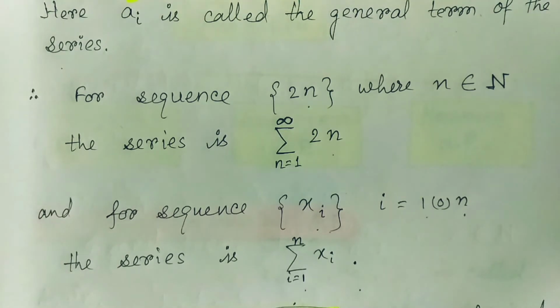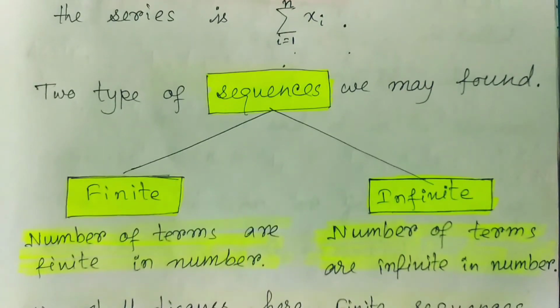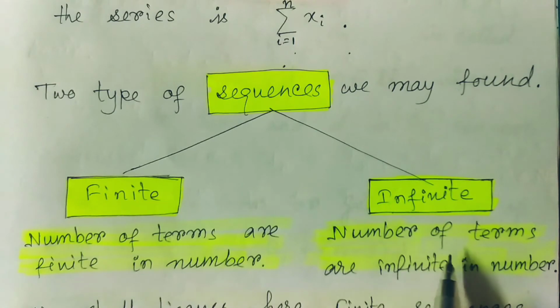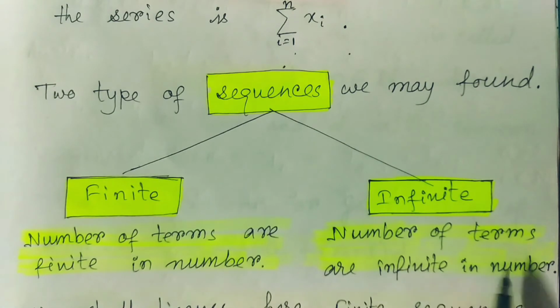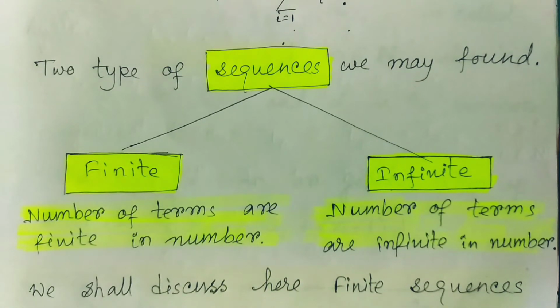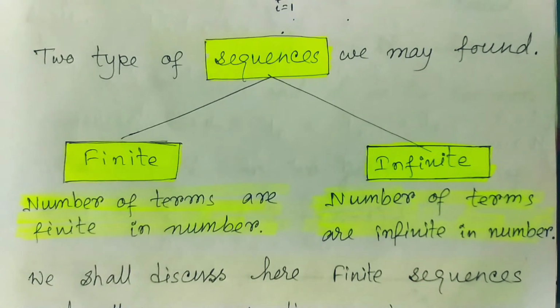So now from all this discussion, we can conclude that there are basically two types of sequence we will find. One is the finite sequence and another one is the infinite sequence. Finite sequences are those where the number of terms is finite, and infinite sequences are those where the number of terms is infinite. So we shall now discuss the finite sequence first, for the correspondence of series. After discussion of the finite sequence, we go for the infinite sequence.